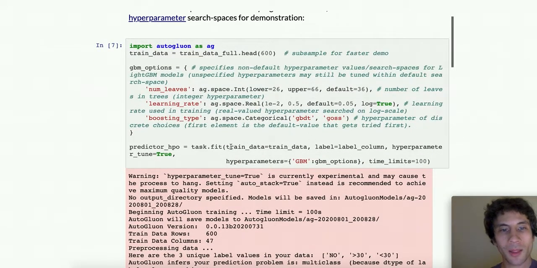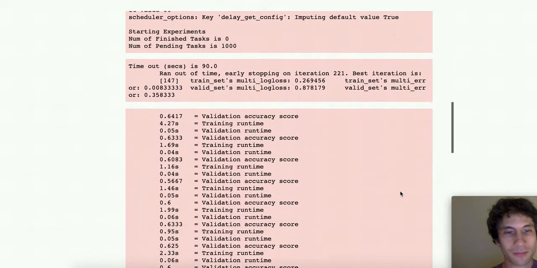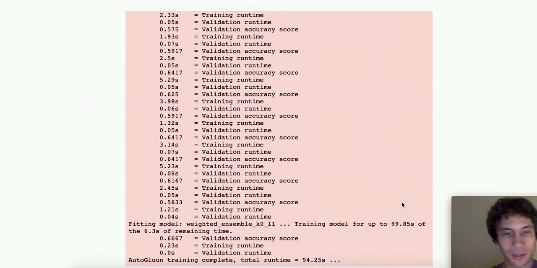Then we just call fit once again in the same way as before, this time specifying hyperparameter tune and passing in hyperparameters. Because the key in hyperparameters here is GBM, AutoGluon will only train a LightGBM model and won't train any other models. We run hyperparameter tuning here, and you can see that it will start running and training many models. Finally, we also still apply ensemble selection, since it's so cheap to create a weighted ensemble of different LightGBM models under different hyperparameter configurations.